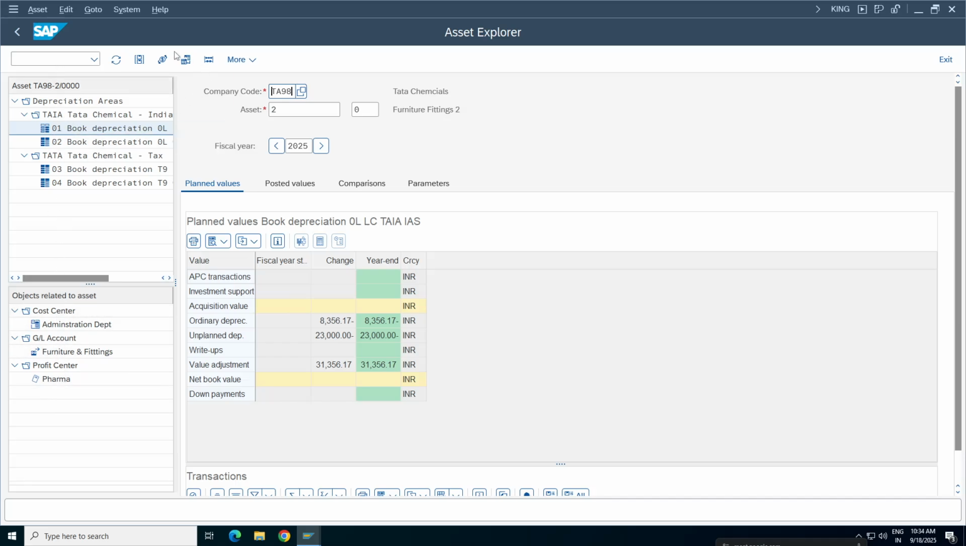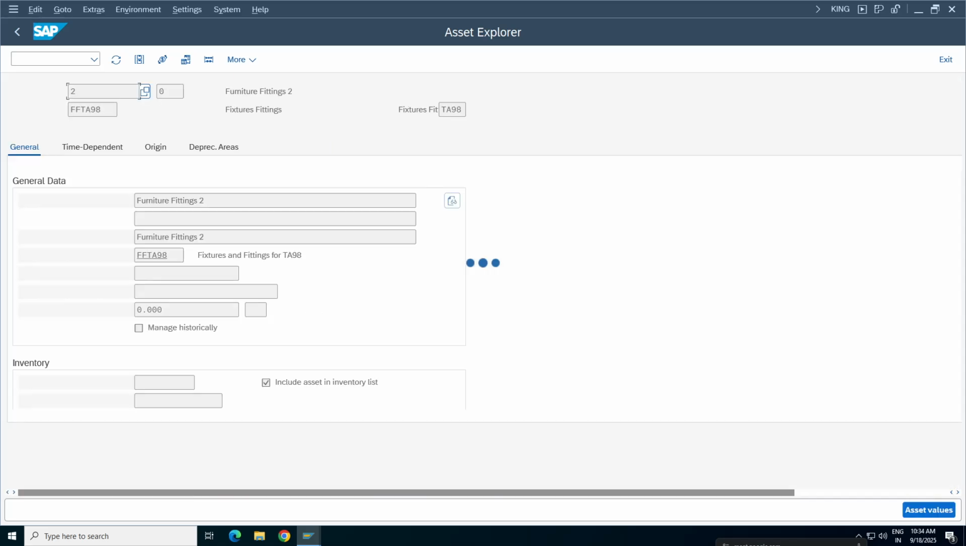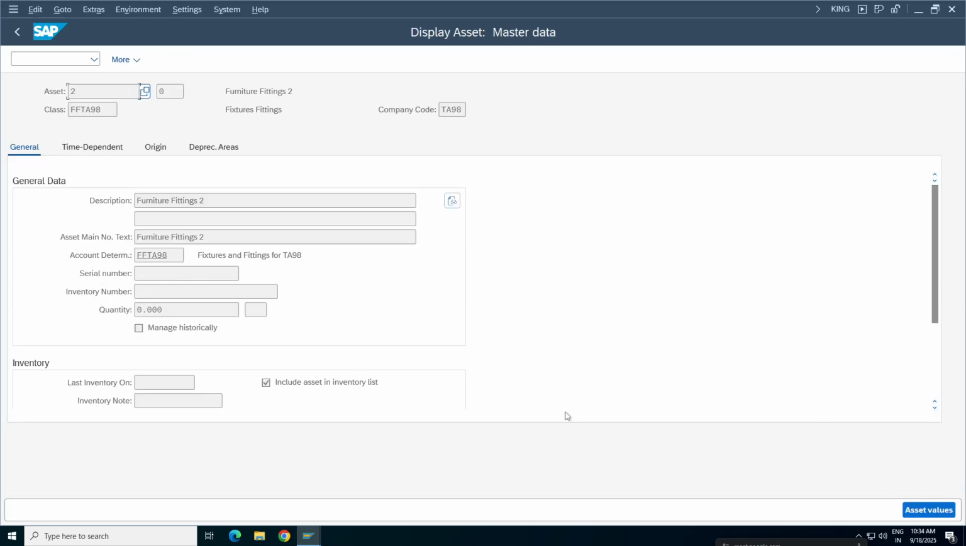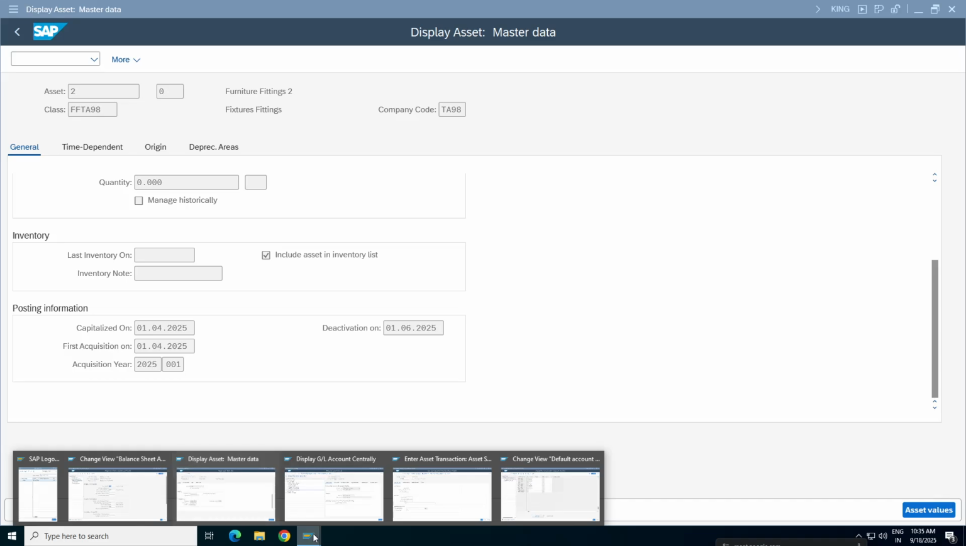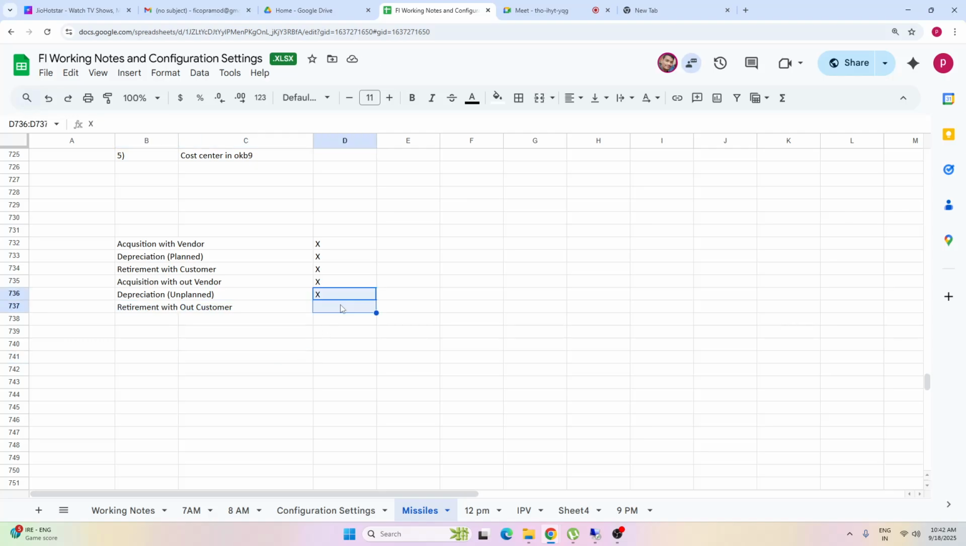Now go to the asset master. This is your asset master, display asset master. Here also, scroll down, it got deactivated because we sold it out. Now it's fine. So what did we learn till now? Anyone can tell me? Acquisition with vendor, acquisition without vendor, planned depreciation, unplanned depreciation, retirement with customer, retirement without customer. Anything else? There are hundreds of transactions, you can explore.